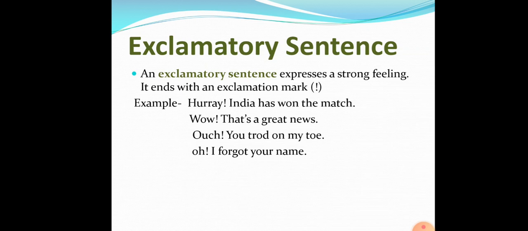So now today we learned about the sentence, the definition of sentence, the parts of sentence, that is subject and predicate. What are the two most important things in a sentence? How the sentence should start and how it should end. The types of sentence: assertive sentence, interrogative sentence, imperative sentence, and exclamatory sentence.